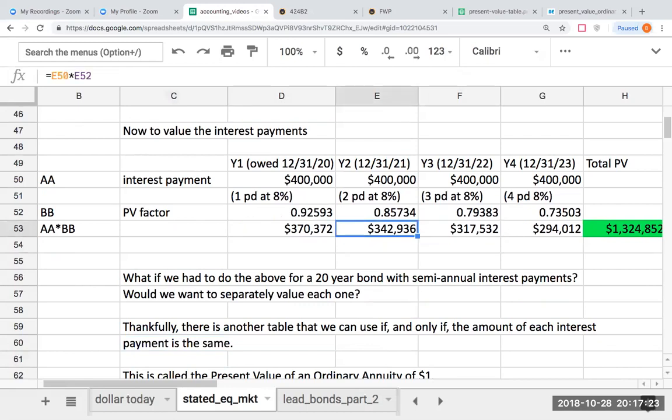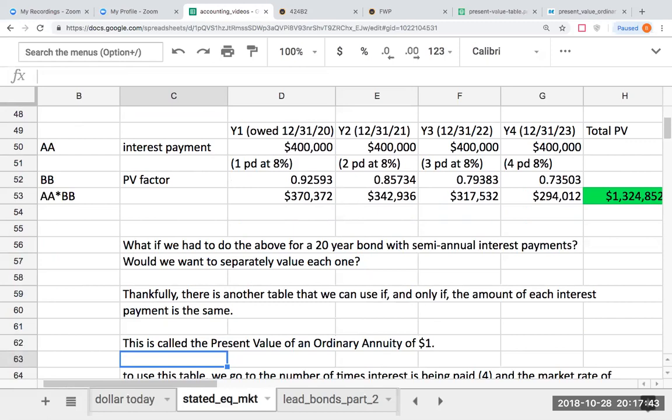So when I'm trying to determine the total value of the bond, just as a side note, if I didn't have a 4-year bond, but I had a 20-year bond, and I didn't have an Excel spreadsheet or any kind of cool calculator, what would I do? Well, there's another table that I'm going to introduce to you right now.